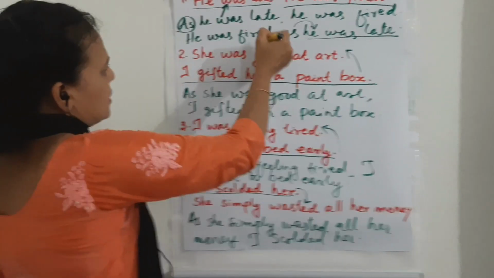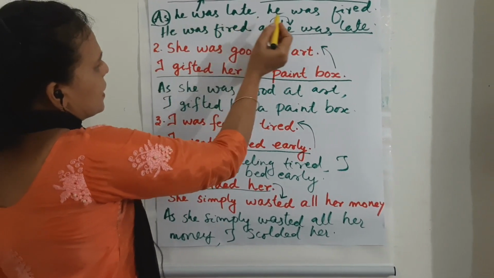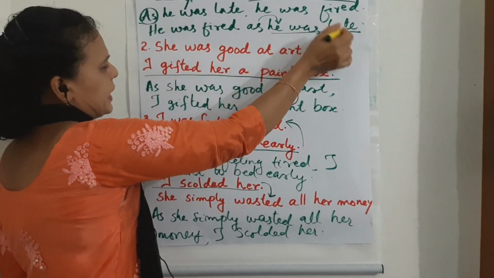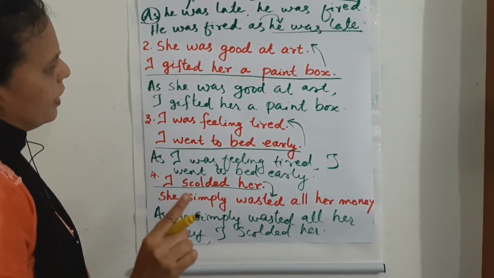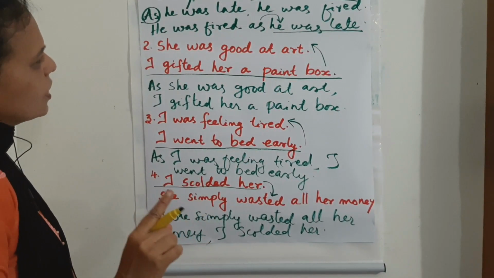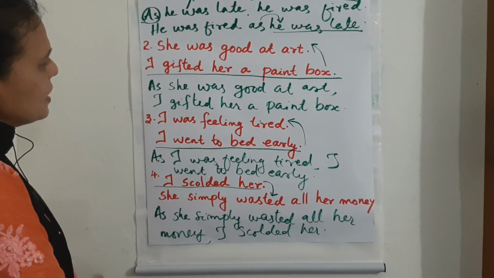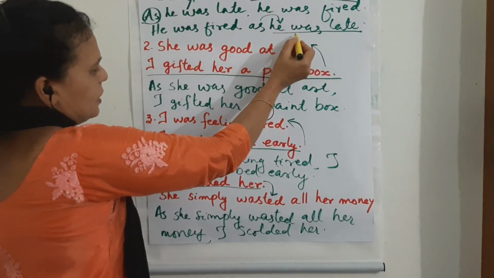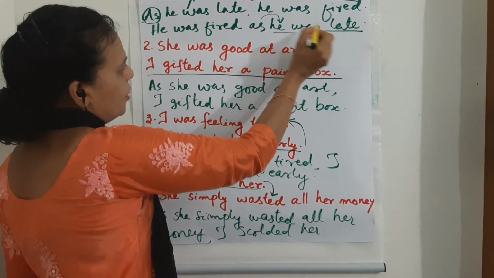See, two methods. As he was late, he was fired. He was fired as he was late. Again I repeat, as and since should be there with the clause that deals with the reason.